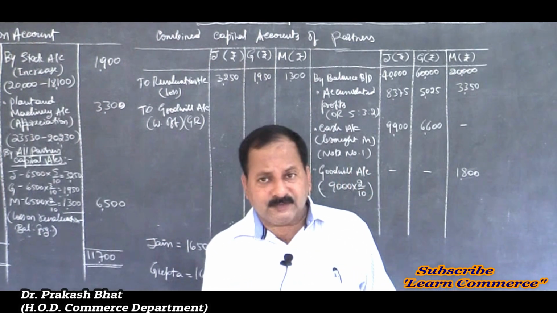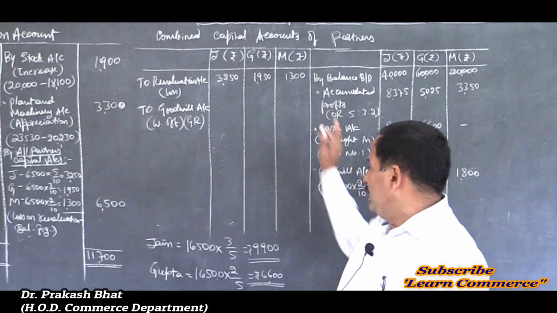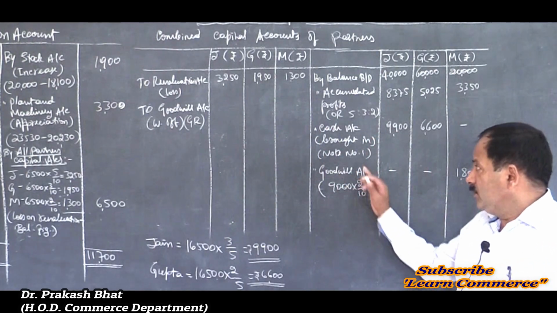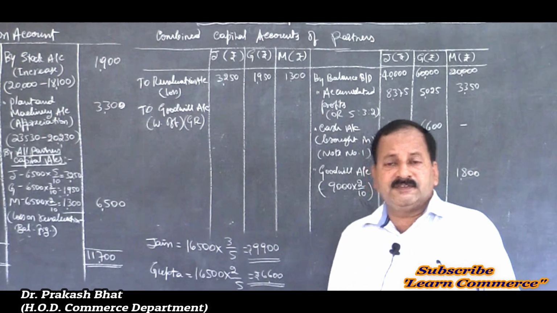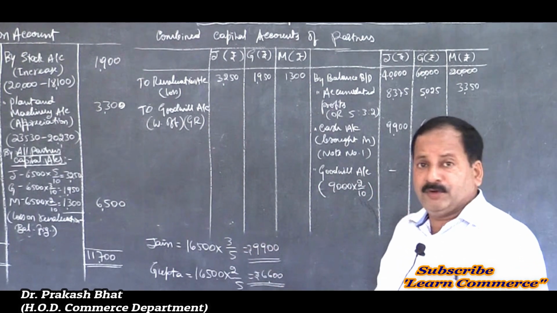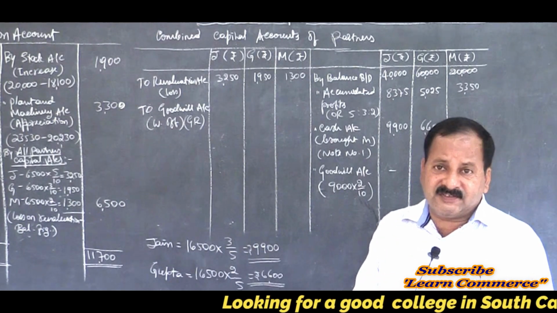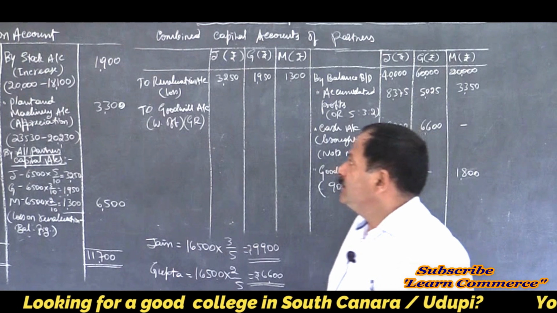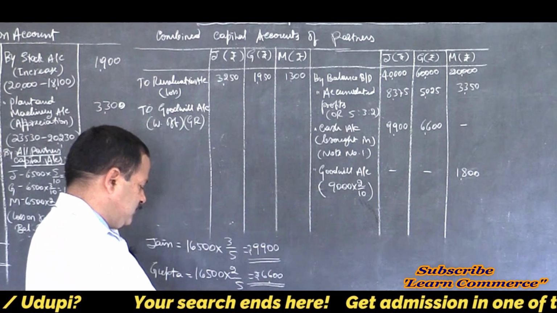That 3:2 is only to distribute the amount brought in by the continuing partners, not the new ratio. It is nowhere mentioned, so don't conclude it as a new ratio. Clear?